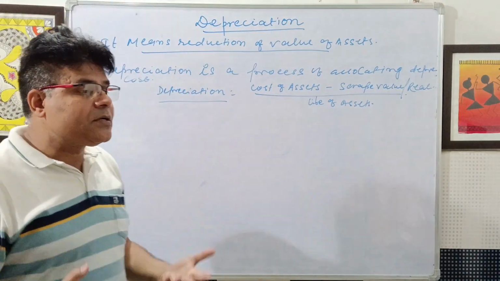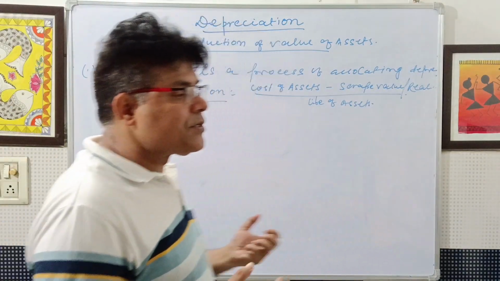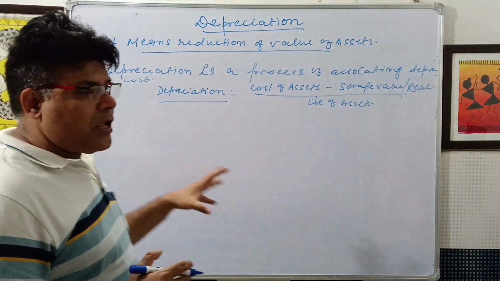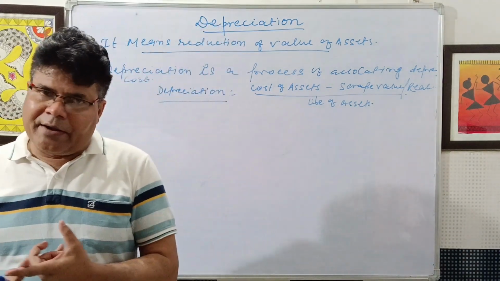Second one: it reduces the book value of the fixed assets except freehold land.